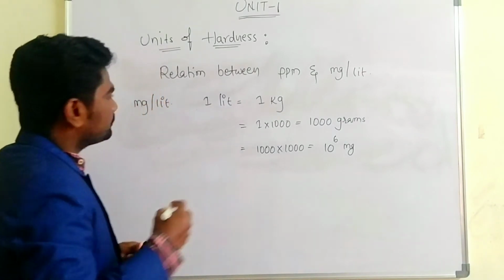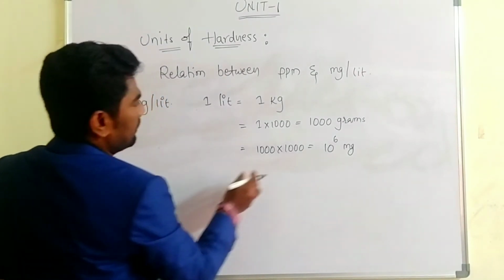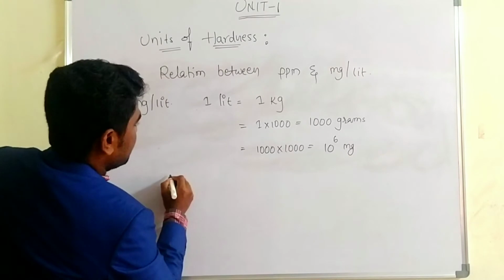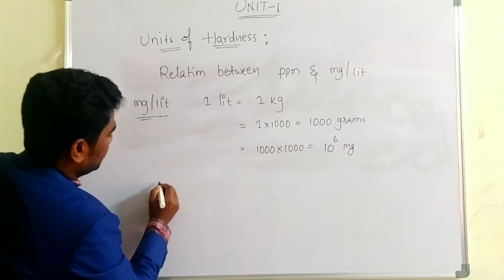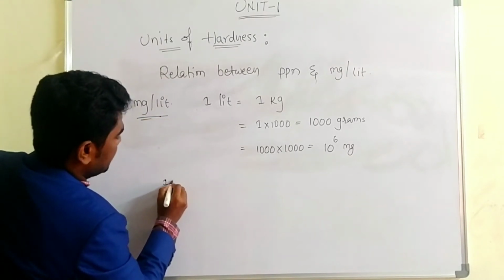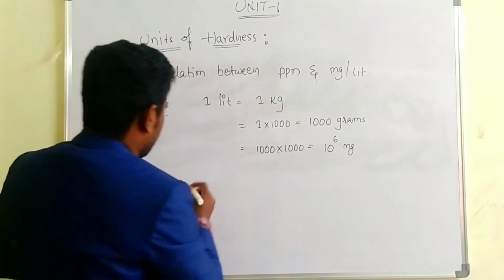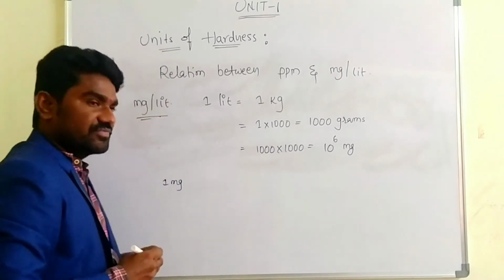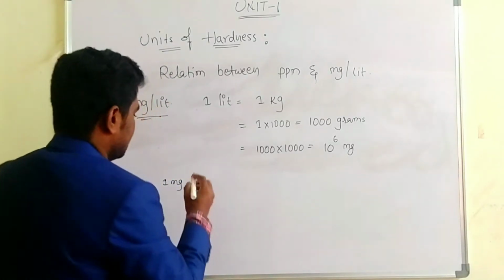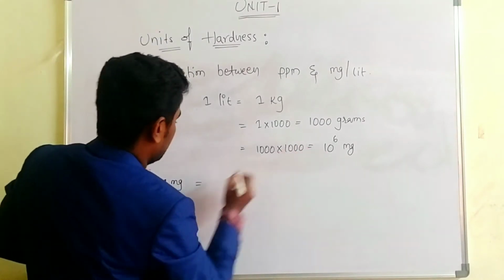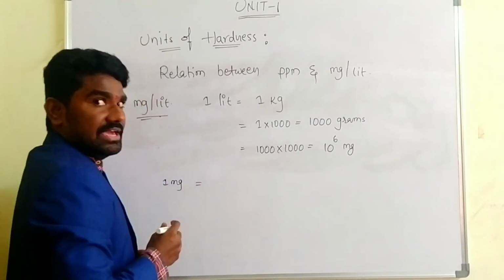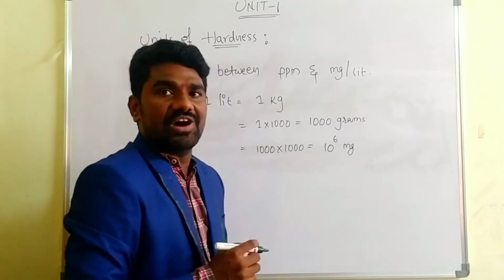That means here, from this mg per liter unit, 1 mg of CaCO3 equivalent hardness is present in how many mg of the water here?